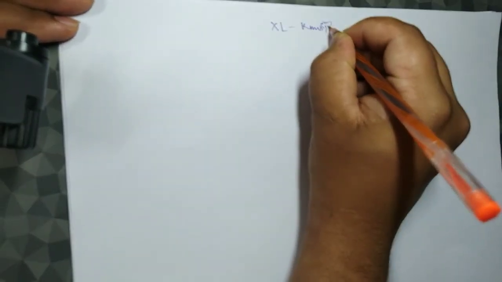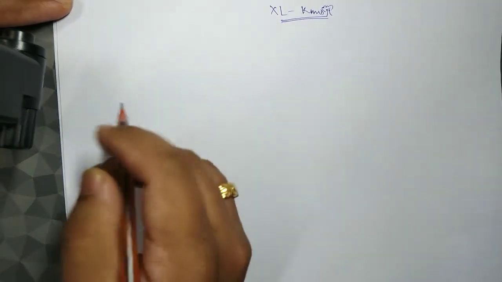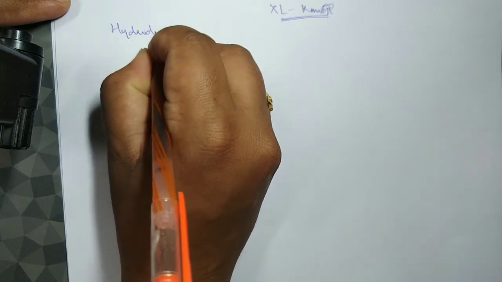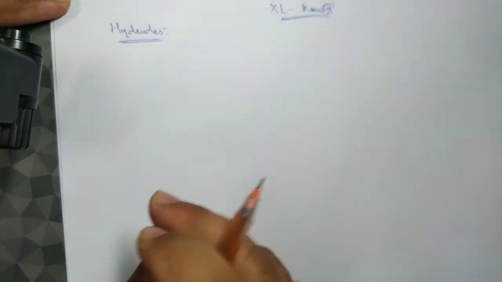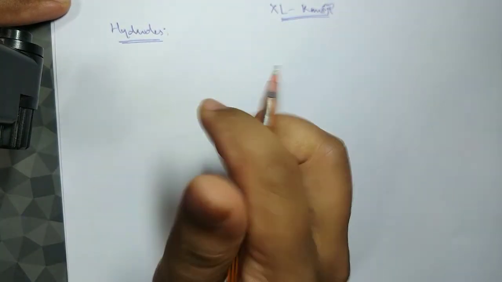Alright, so let's continue our discussion on the hydrides. Actually, we spoke about the nature of oxides, now hydrides. All the elements, in fact, don't combine with hydrogen directly, but they form hydrides.